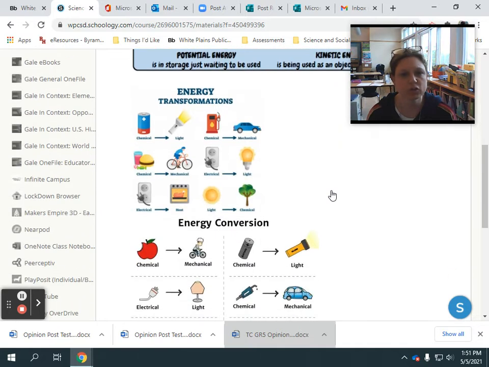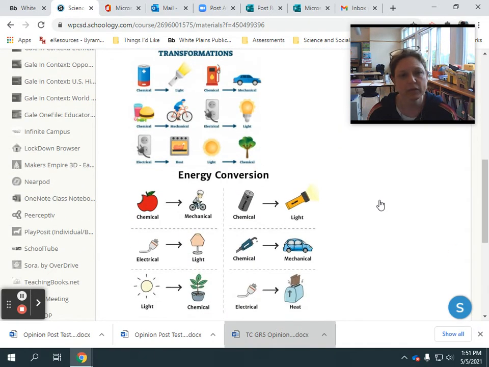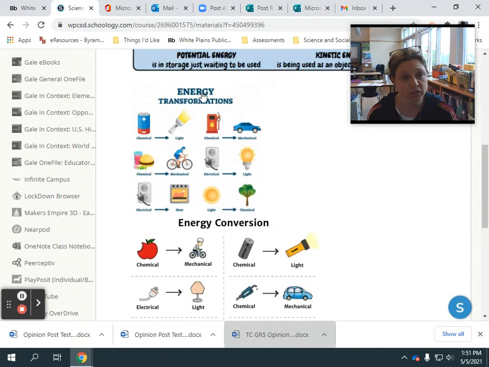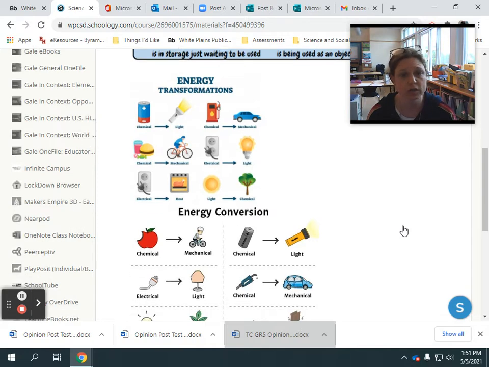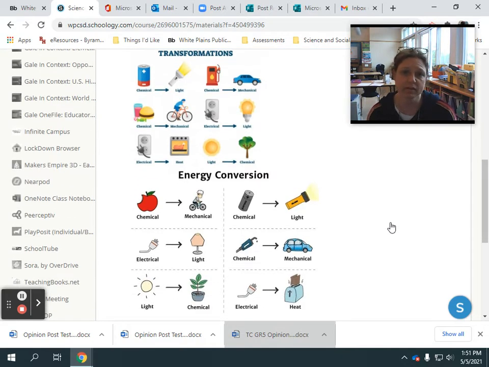So here we've got a little chart that you can kind of look at. Now here you see it says energy transformations, and this says energy conversion. Well, this is basically the same thing. Conversion and transformation means change. Those are just big, awesome 25-cent words that mean energy change. So when we look at this chart, we can see some examples of how energy changes.